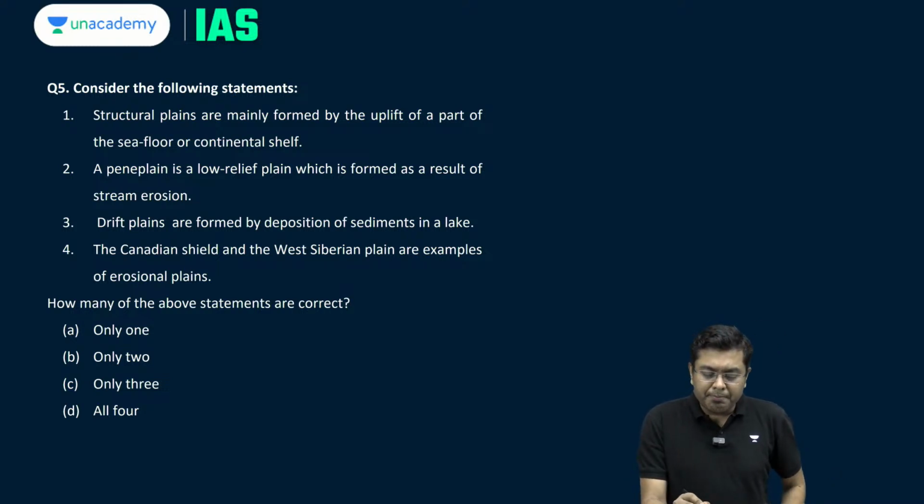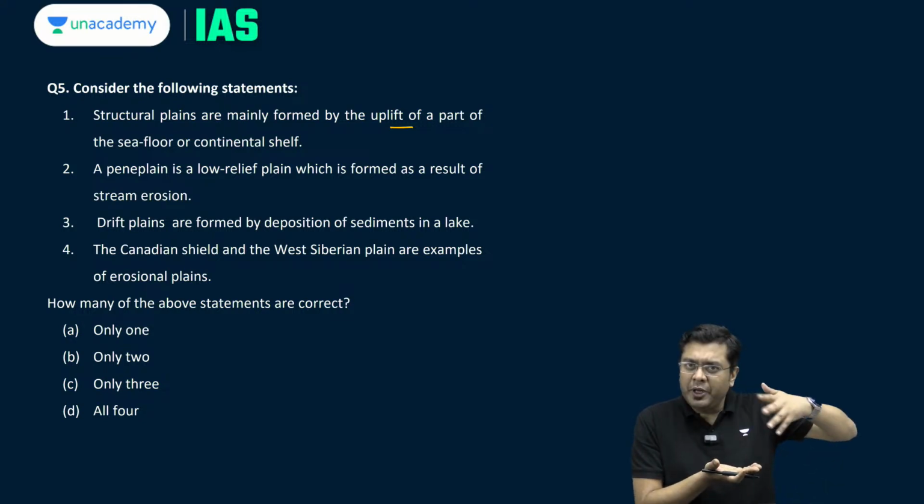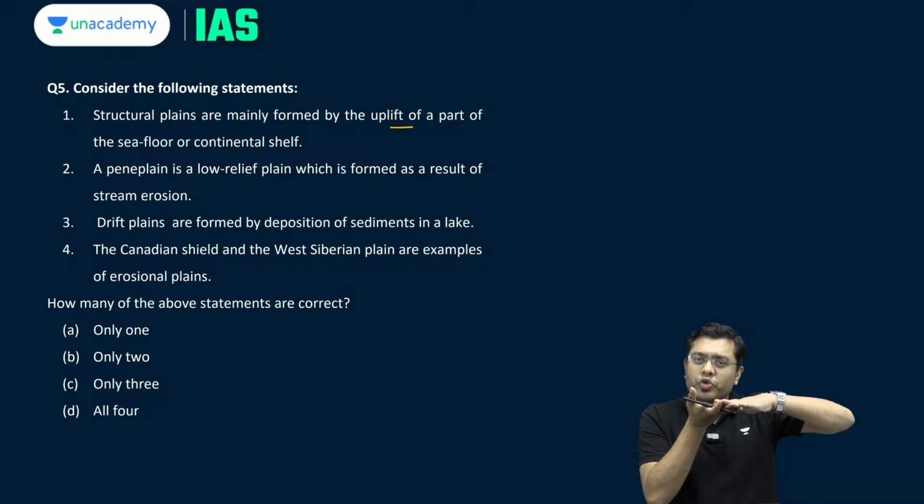Structural plains are mainly formed by the uplift of a part of the sea floor or continental shelf. This is correct. These structural plains are created due to the epeirogenic forces, where epeirogenic as in endogenic forces, due to which sometimes the land which has been underwater has been pushed up.